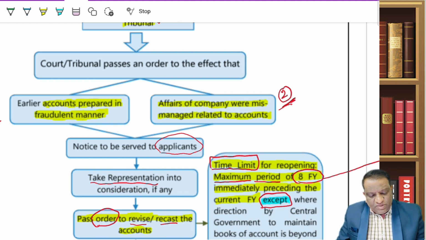So to sum it up, the maximum period for which these authorities can request the company to reopen is 8 immediately preceding financial years.